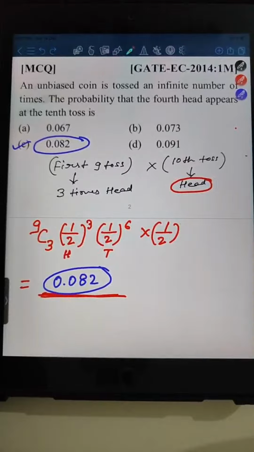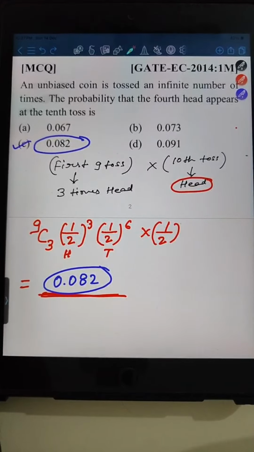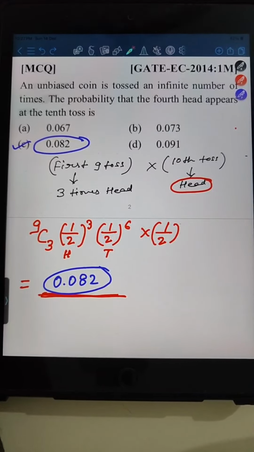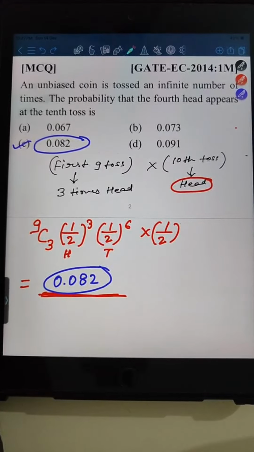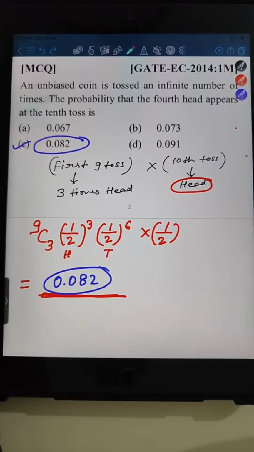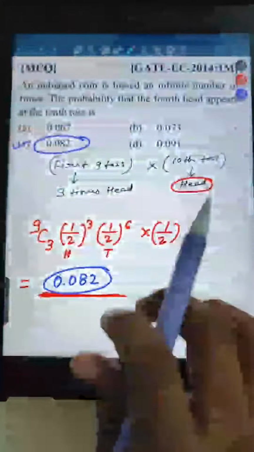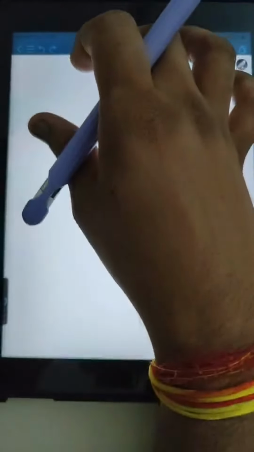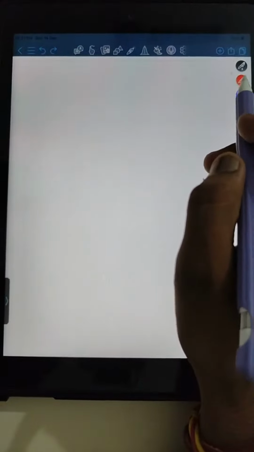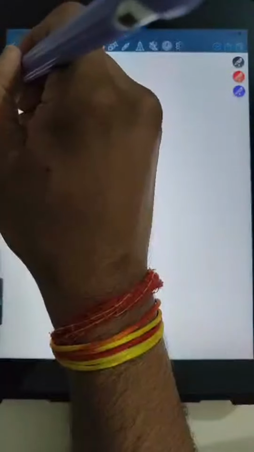Derivatives, and then complex variables, probability and statistics. Okay, we have got the probability and statistics. So the question is, you can write the question. I'm just dictating the question first. Okay, there is a question. Just a second, I'm writing the question. This is the last question as per the request. So this is the last question that we are discussing.